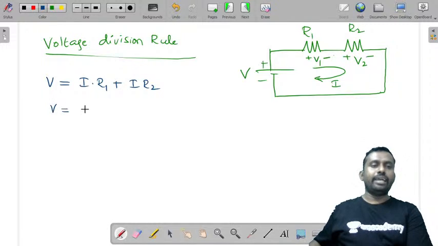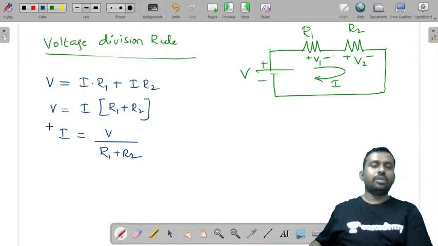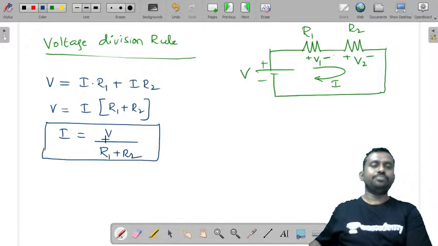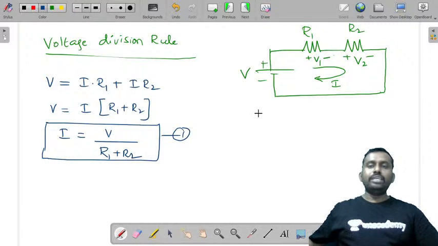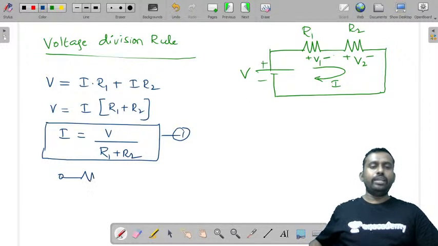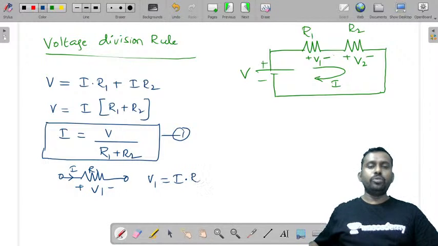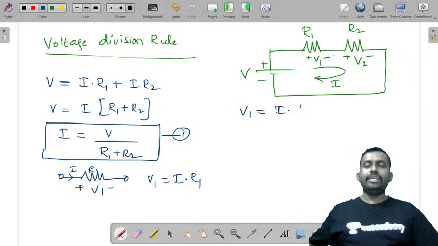So from this you can write V is equal to I into R1 plus R2, and I is equal to V divided by R1 plus R2. This is one expression of current. Now, what is voltage V1 or V2? Let us consider the voltage V1. V1 is the voltage across resistor R1. The current flowing through this is I, so V1 is equal to I into R1.